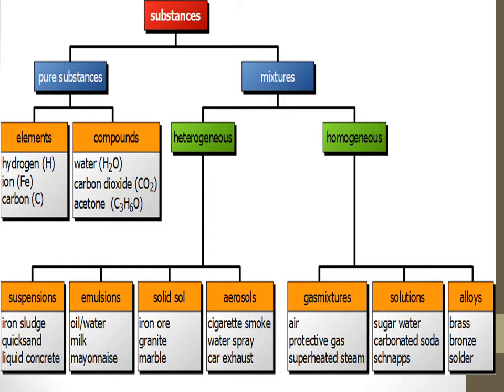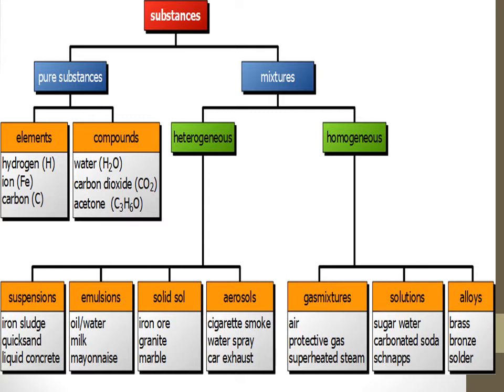Homogeneous mixture, gas mixture. Air is a mixture of gases. It contains 78% nitrogen and 21% oxygen, and the remaining percentage other gases.